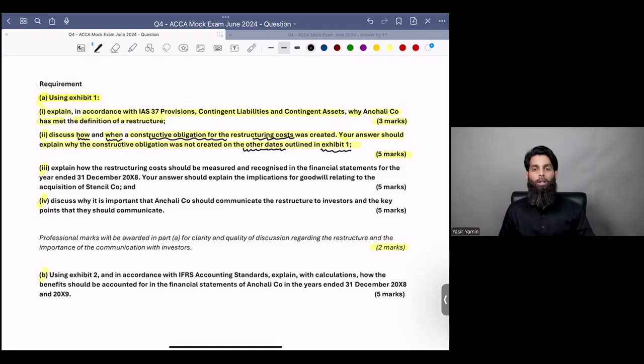Now, most students, when they are in their examination, would be rushing and reading the requirements like a normal student would do.